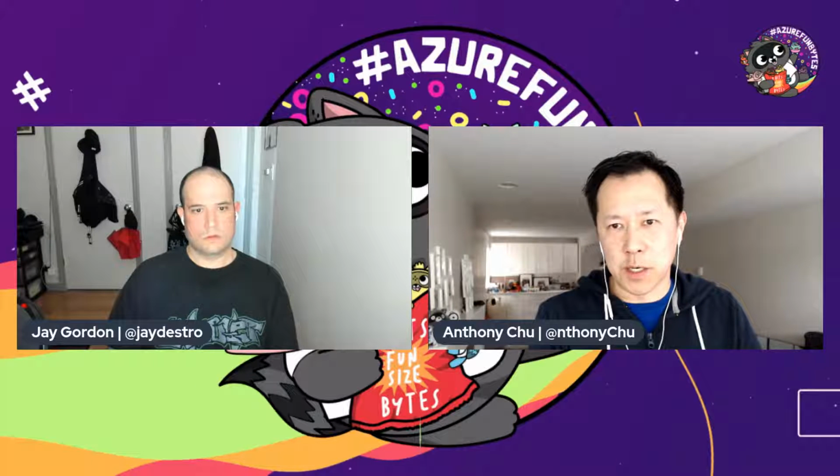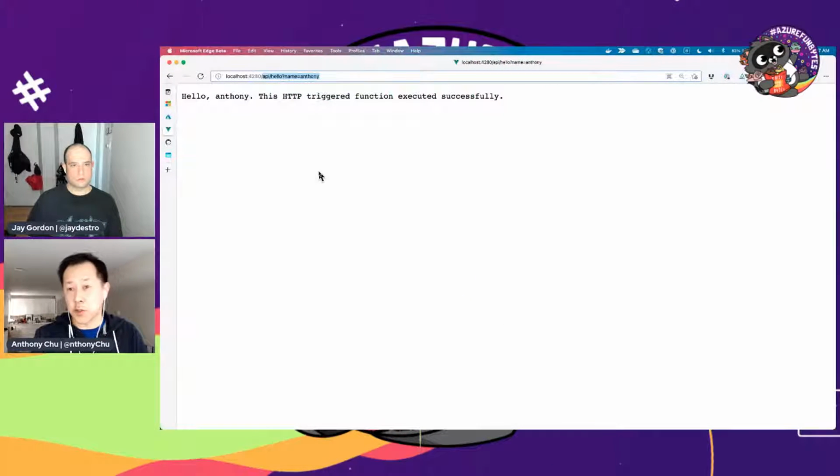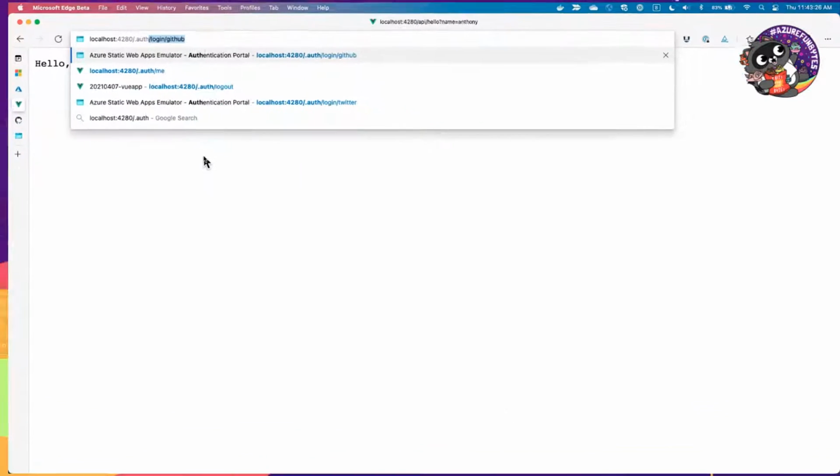And one thing I'll show you as well, since we talked about auth, is how the local CLI helps you with auth. So before this existed, the only way to really test auth locally is you almost have to put some code paths in either your Azure function or your front end code that says, if I'm running locally, just pretend to be Anthony or pretend to be Jay. And then when it's in the cloud, they use the actual identity. And it's really annoying, and it's really hard to test using different usernames or different roles and stuff like that.